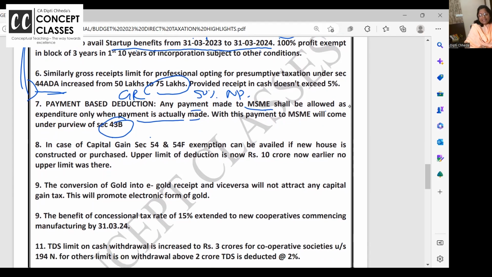Capital gains, nice amendment is there. First one I'll discuss. जब nice बोला है तो अच्छा वाला. Conversion of gold into e-gold receipts. Those who are converting their gold into e-gold receipts, bonds and all, and then again converting them vice versa, it will not attract capital gain. That will promote the people to go for more e-gold, gold monetization schemes and all.